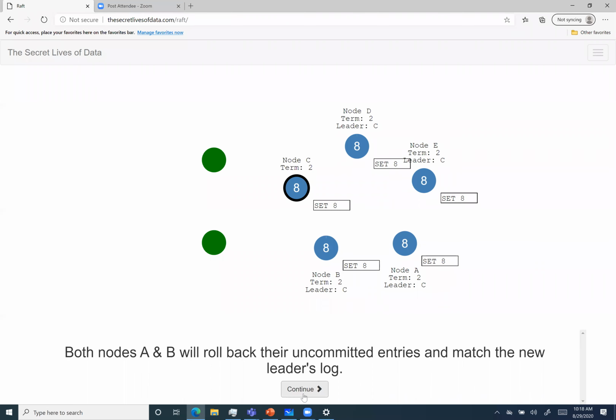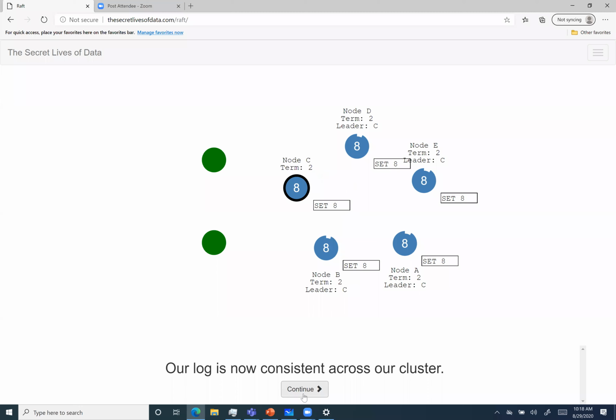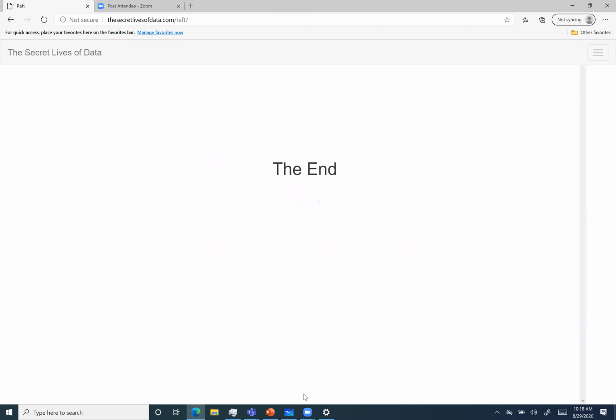And the uncommitted entries will be removed and the leader's log will be matched with node B and node A. And that is how the cluster will become consistent. So yeah, this was an example that I wanted to show.